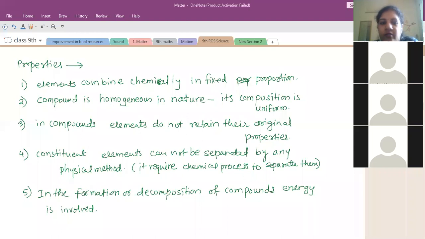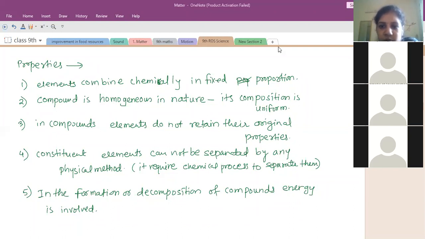Yes, ma'am. Properties of the mixture, you must always remember in accordance with the compound properties. How compounds and mixtures are different from each other, that you need to know. So I explained these 5 properties of the compounds, which you can see on the board, and in a similar way how the mixtures are different from them. So one by one, can you tell me the contrasting properties? Right now you can see the compound properties and how the mixtures are different from these properties. Tarun, first property, can you explain?